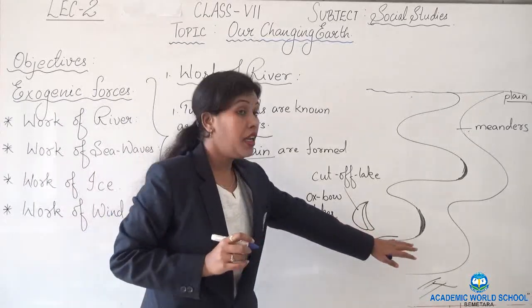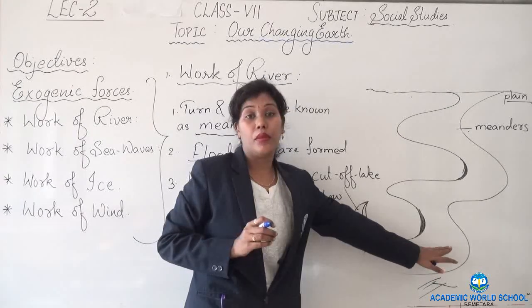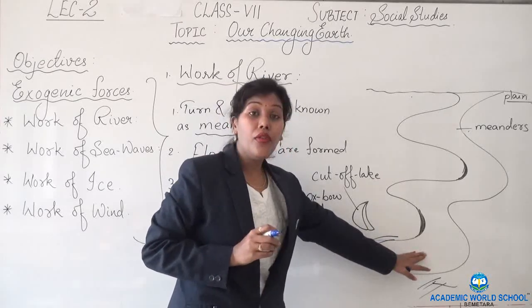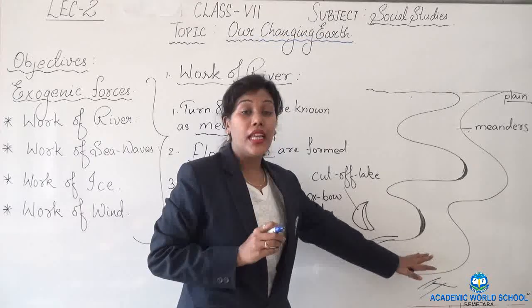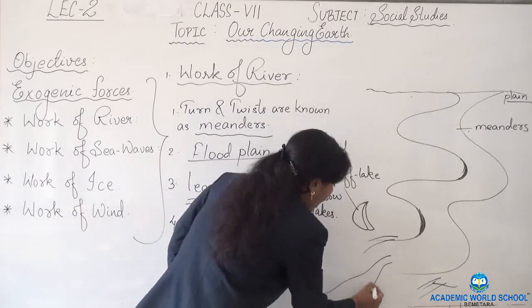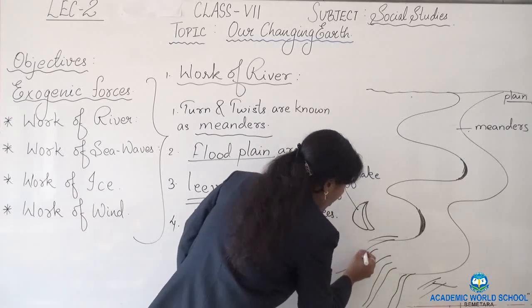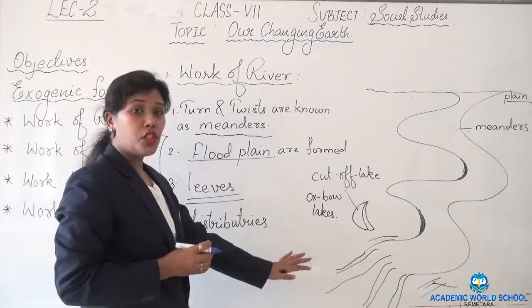When the river approaches the sea, the speed of the river slows down, decreases, and the river splits into a number of branches. Those branches are known as distributaries. What are they known as? Distributaries.